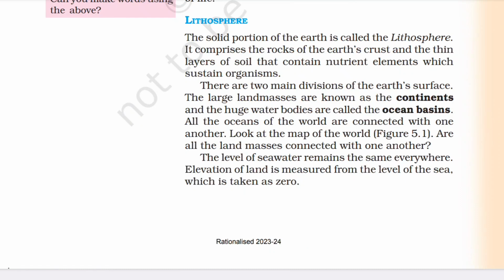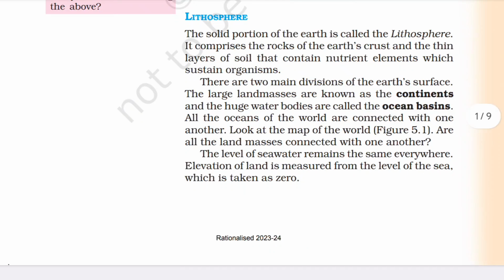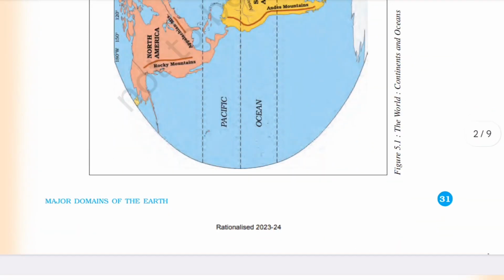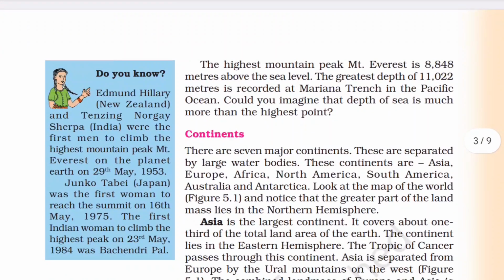Look at the map of the world. Are all the land masses connected with one another? The level of sea water remains the same everywhere. Elevation of land is measured from the level of the sea, which is taken as zero. The highest mountain peak, that is Mount Everest, is 8848 meters above the sea level. The greatest depth of 11,022 meters is recorded at the Mariana Trench in the Pacific Ocean. Could you imagine? The depth of the sea is much more than the highest point.